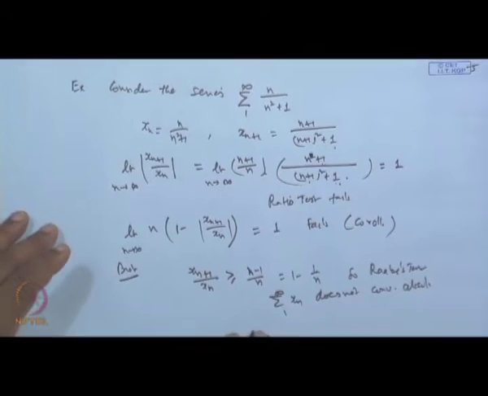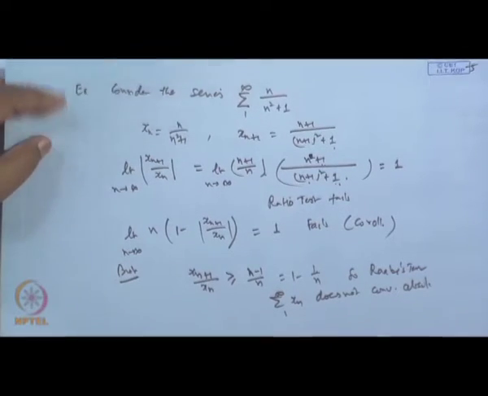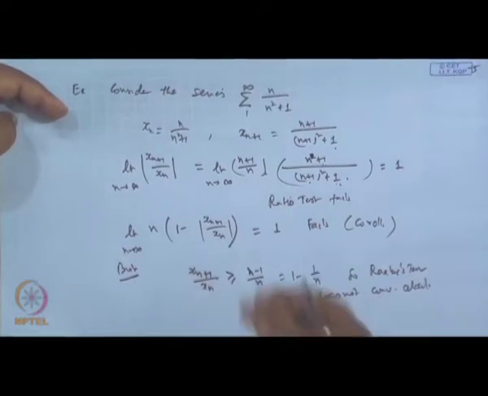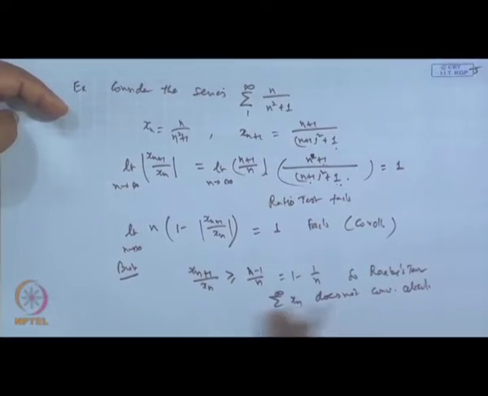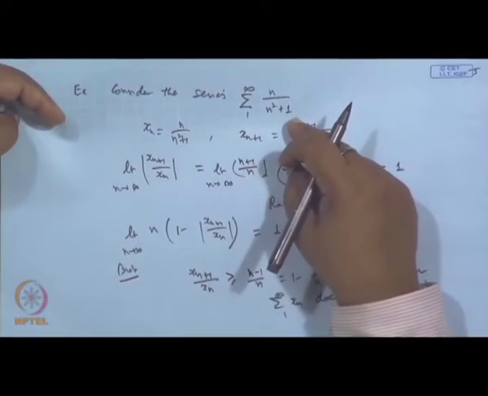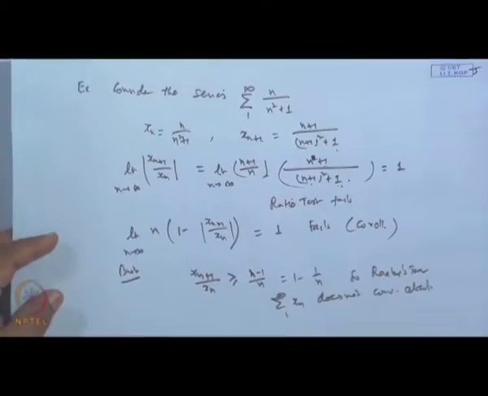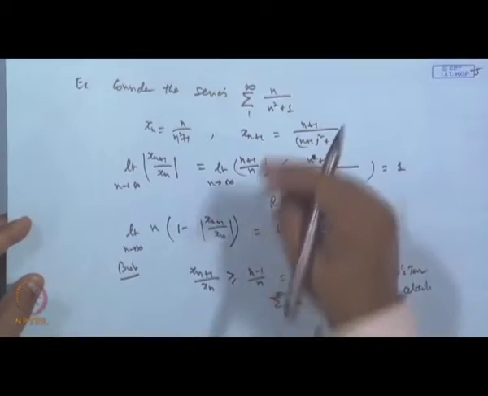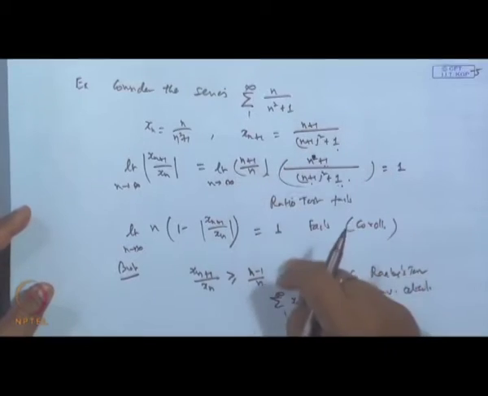So this shows that though Raabe's test is difficult for finding out these types of ratios and getting the decision, it is much stronger than the corollaries of this test. But practically the corollary is much easier to apply. So that is all about the convergence or absolute convergence of series.